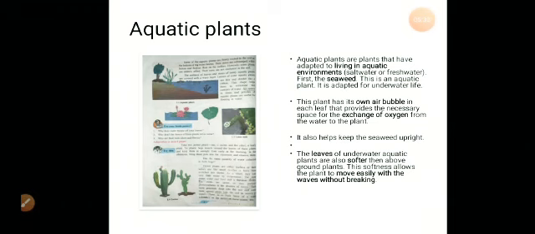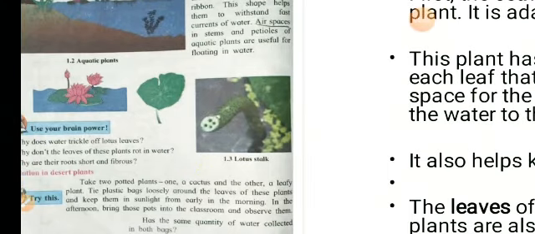This shape helps them to withstand the fast currents of water. Similarly, there are air spaces in the stems and the petioles of the aquatic plant which are useful for floating on the leaf. So if you observe the lotus stalk, you can see it is hollow. There are air gaps in it so that the lotus plant floats on the water.